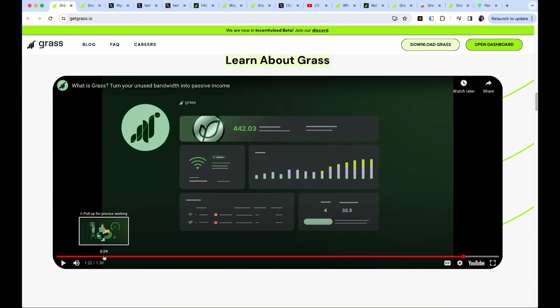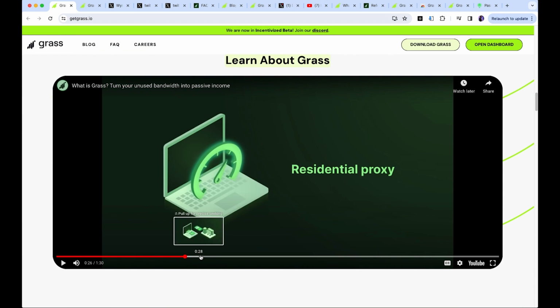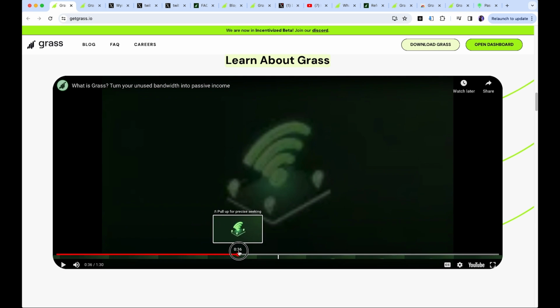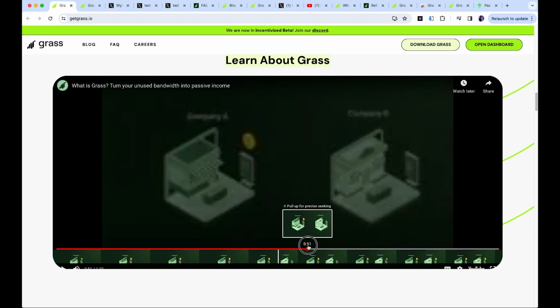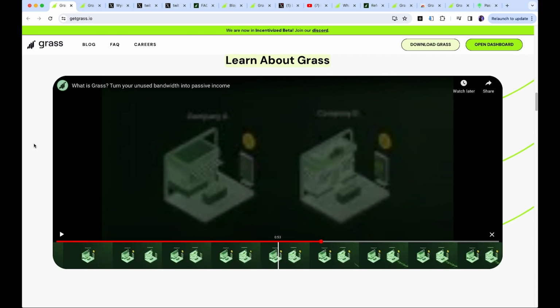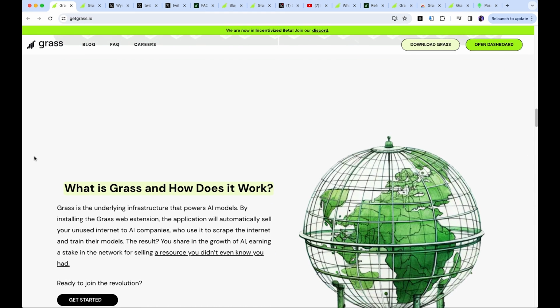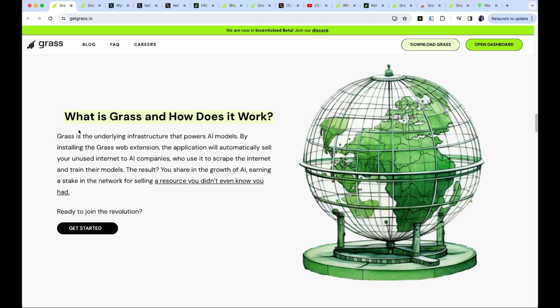Now there's a video here that goes in detail about how the project works, but it essentially talks about the idea of a residential proxy, and we're going to talk about what that is later on in the program. But what that means is that companies can use your IP address to get a specific view on products, and this is something that they wouldn't be able to do themselves, but we'll talk about that a little bit later. So what is Grass? It's an underlying infrastructure that powers AI models. So by adding a Grass web extension, the application will automatically sell your unused internet to AI companies who will scrape the internet and train their models.